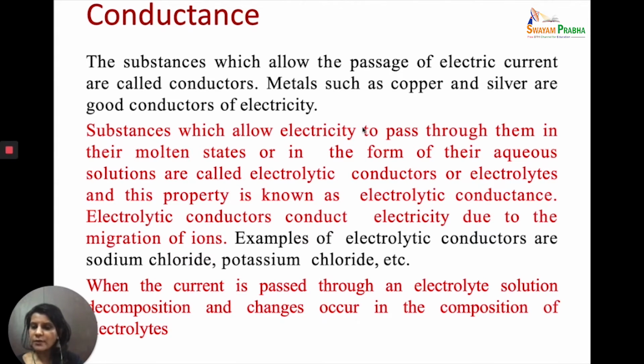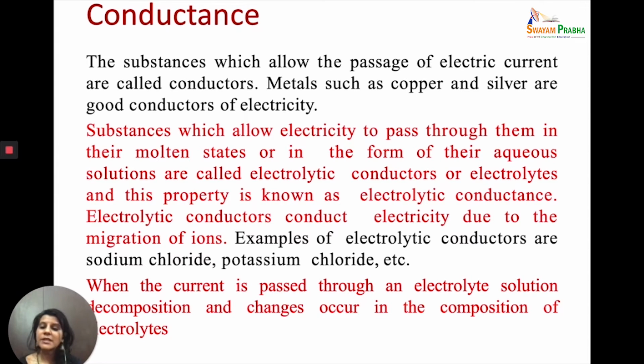But if you dissolve it in water or you melt it, then it will start conducting electricity. So, all the substances which have ions will be able to conduct electricity either in the molten state or in the solution state. But when electricity is passed through them, they undergo some chemical changes, that is, they undergo decomposition, and the composition of these substances changes.